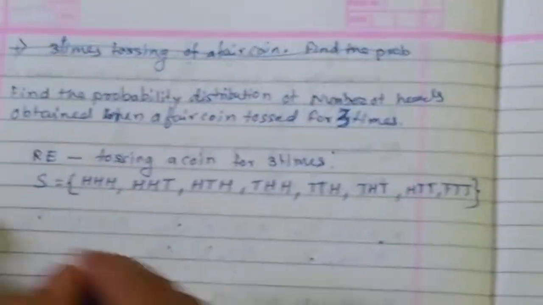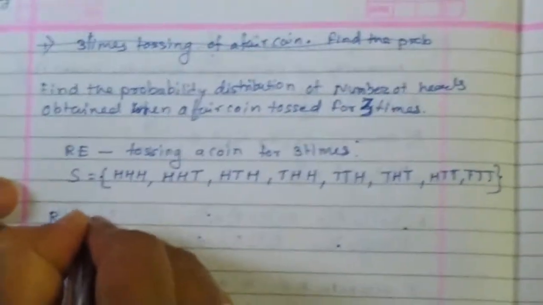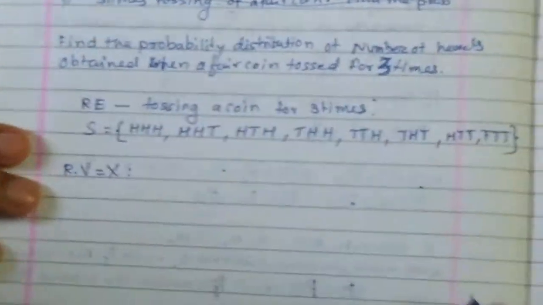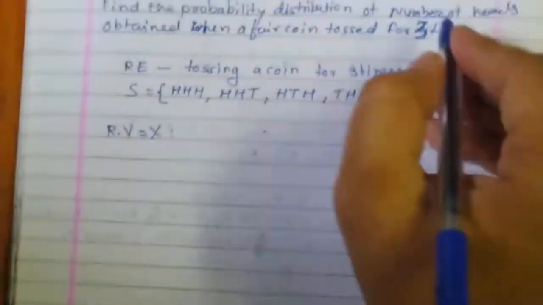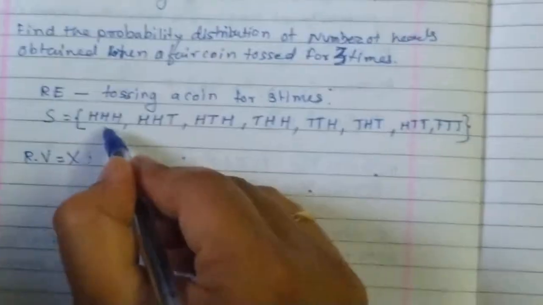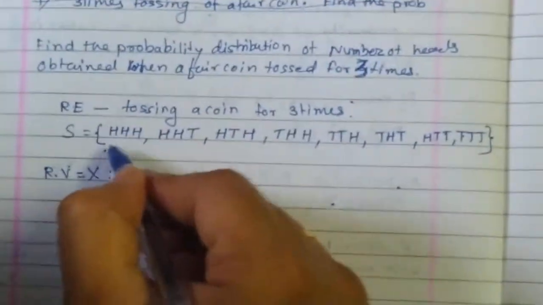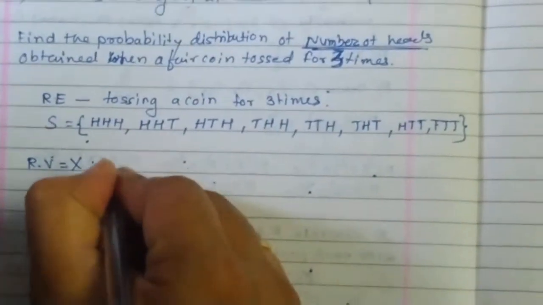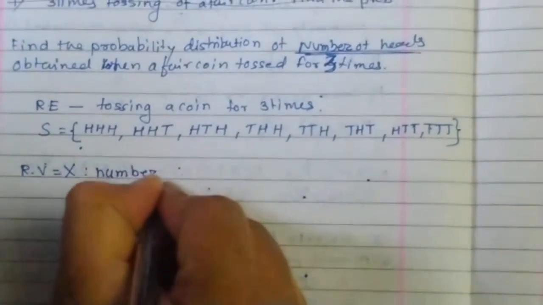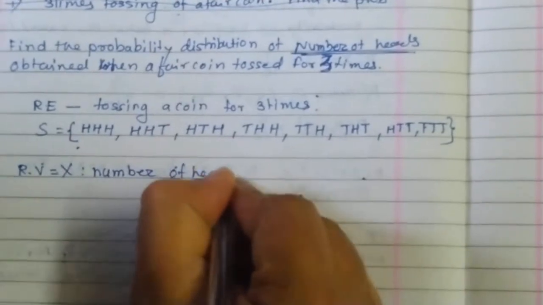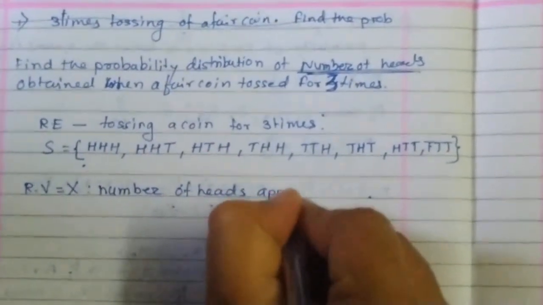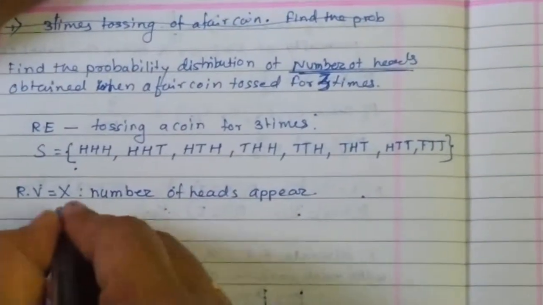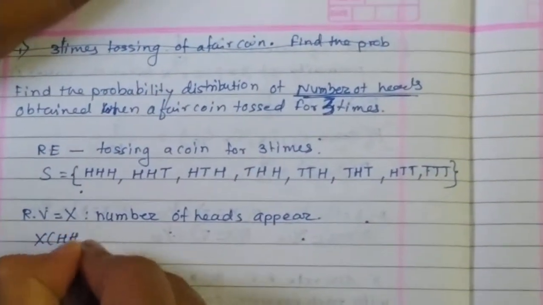Okay. Now, what is a random variable, capital X? Can you tell me what is its definition? Yes. We are assigning a number to the elements of the sample space based on the number of heads that appear. So my X is the number of heads that appear.